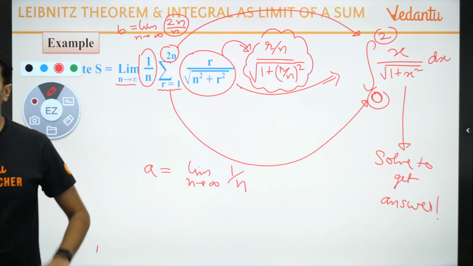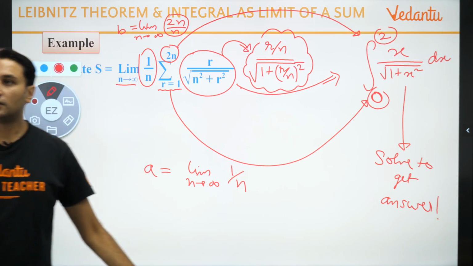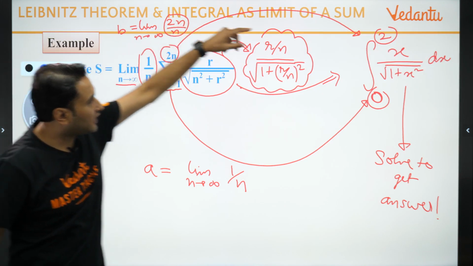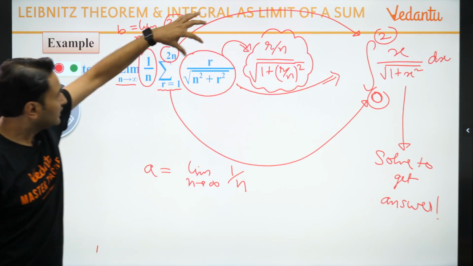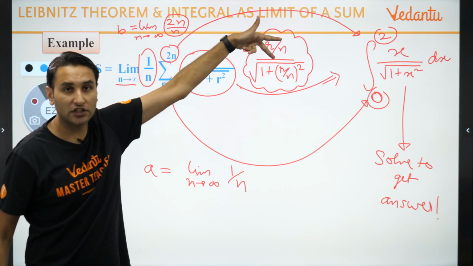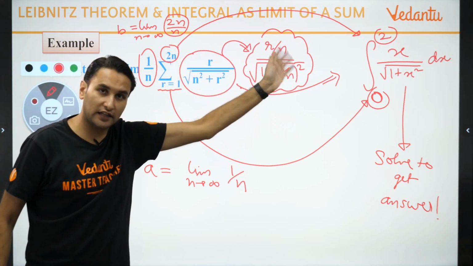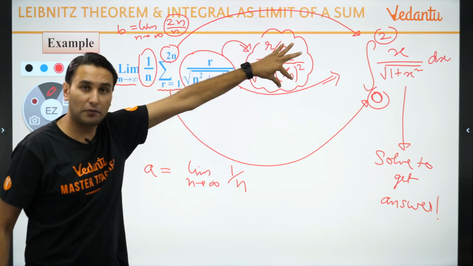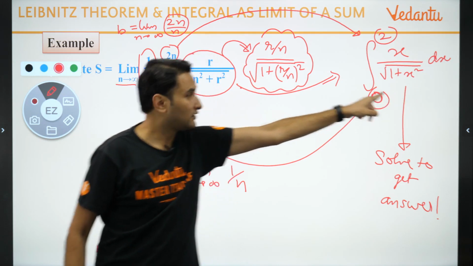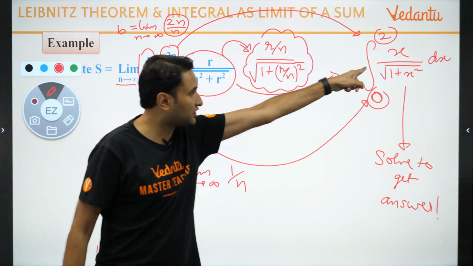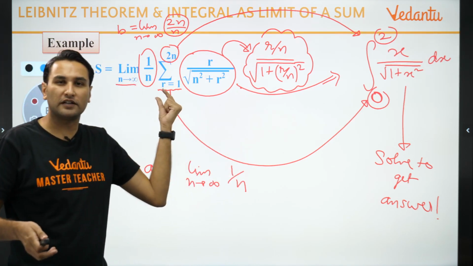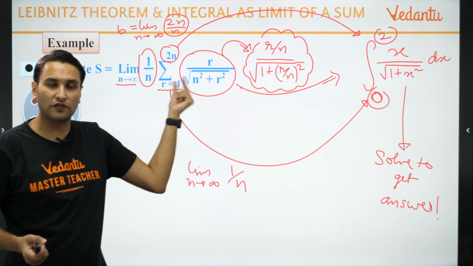Solve to get the answer. Very simple, very very simple. No need to use much brain. Okay? Revise again. Sigma becomes integration. This function, which you write as repetition of r upon n again and again. Wherever you see r upon n, write that as x. Summation becomes integration. Lower limit is simple, memorize it: lower limit 1 becomes 0, because 1 upon n.